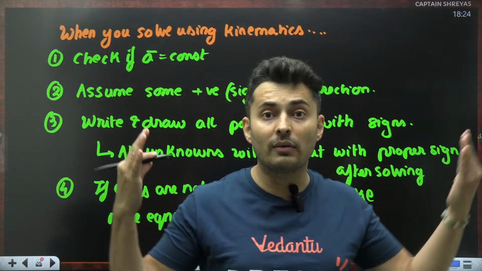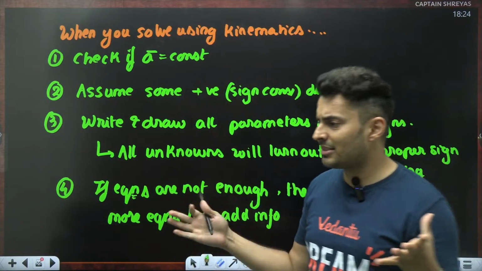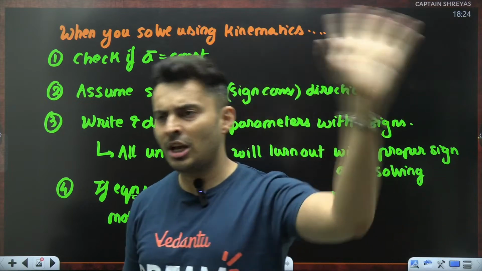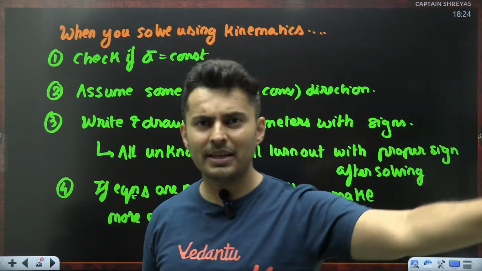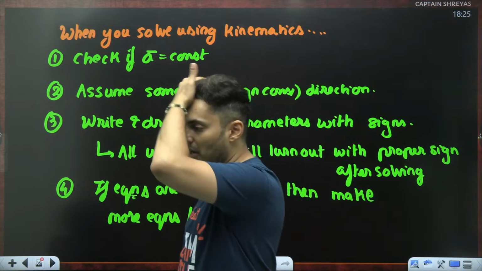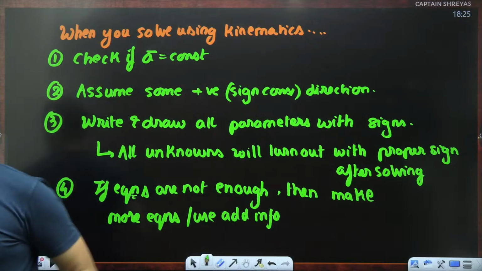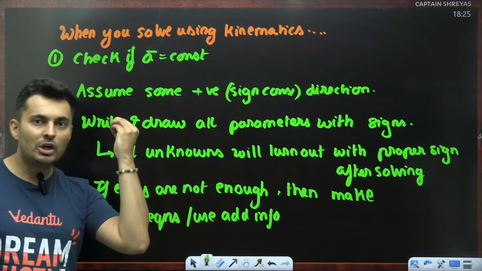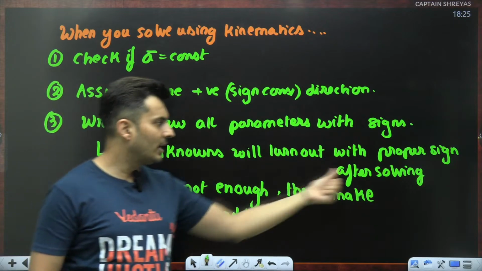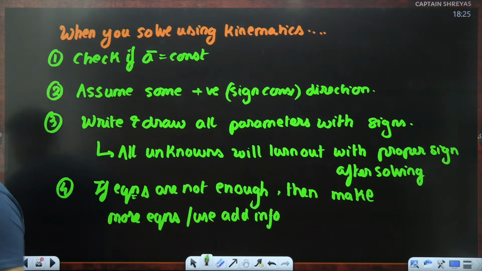Maybe sometimes you have to use the law of conservation of momentum. Sometimes you might have to use some additional piece of information. This distance was traveled in this time, or the acceleration is twice that of the previous acceleration, or this was traveled in exactly half the time of the previous time. Something or the other will be given to you. So use those additional pieces of information to get those equations and finally solve to get all the unknowns. That is the basic flow for solving any kinematic equation problem.